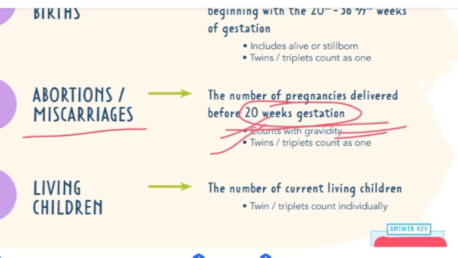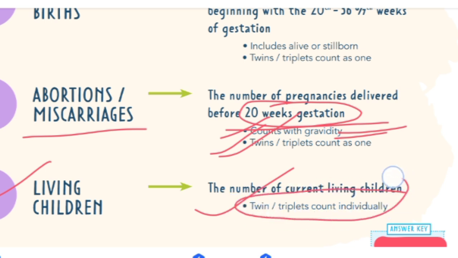In this, twins and triplets are counted as one. Living children are the number of current living children. Only in living children are twins and triplets counted individually, while in any other case they are counted as one.